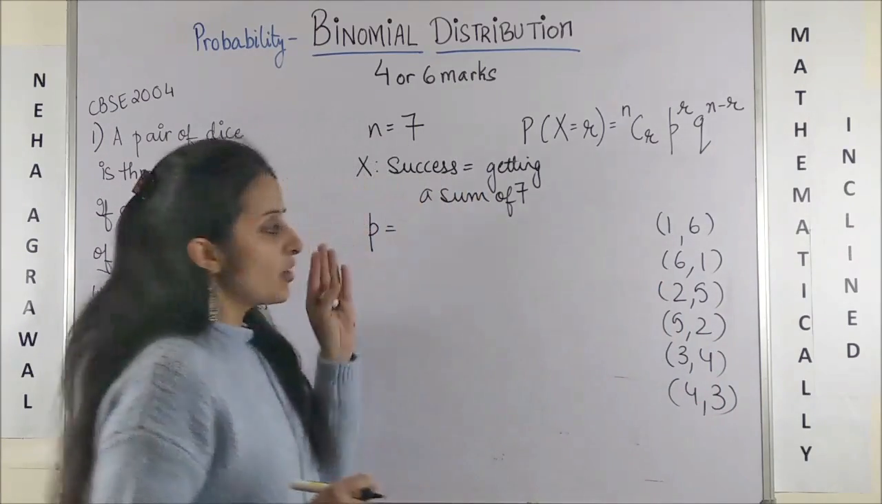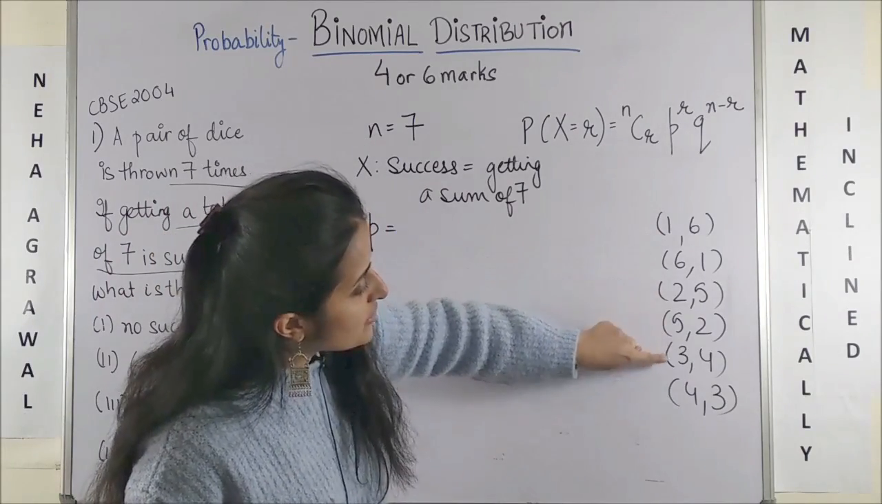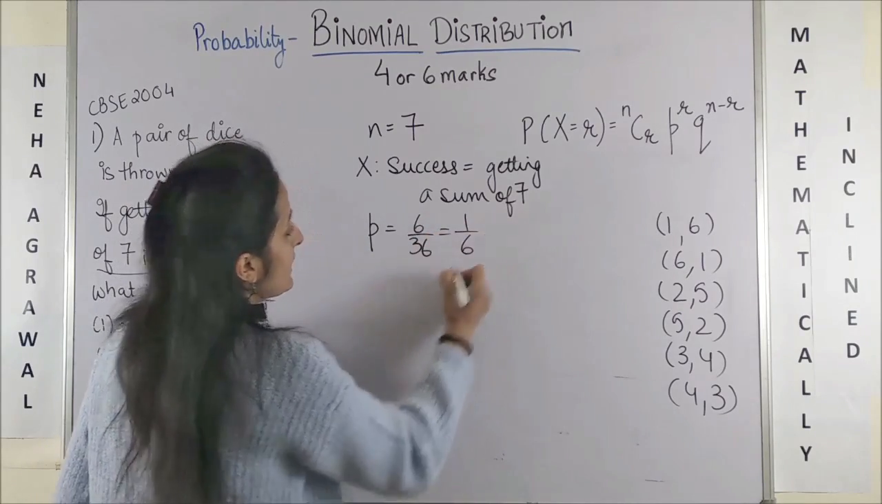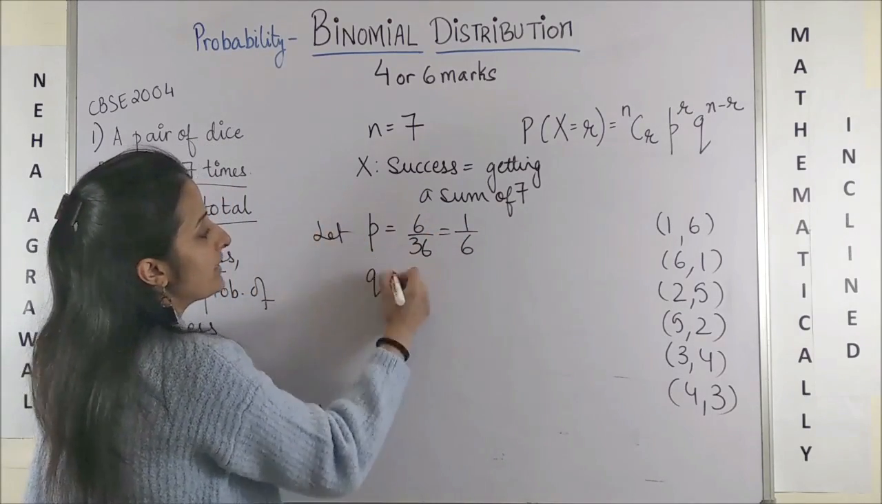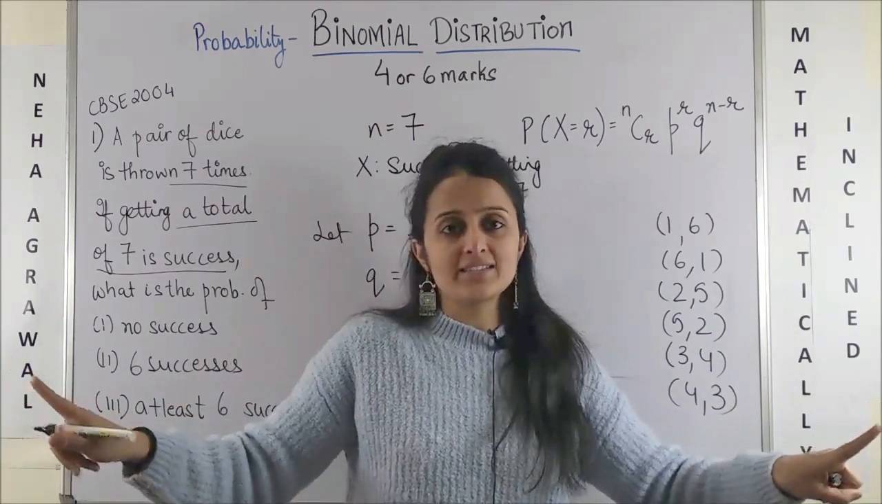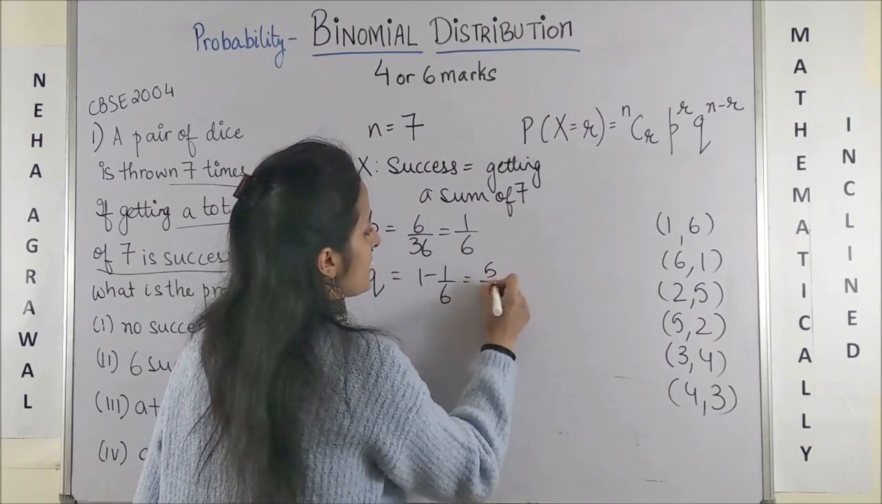So what is the probability of getting one success? We denote it by small p. As you can clearly see, it's 6 upon 36 or 1 by 6. Then what is the probability of getting a failure? Failure here is not getting a sum of 7. Obviously it is 1 minus 1 by 6 which is 5 by 6.